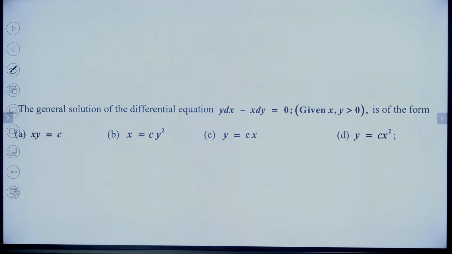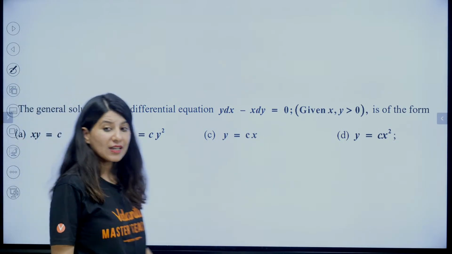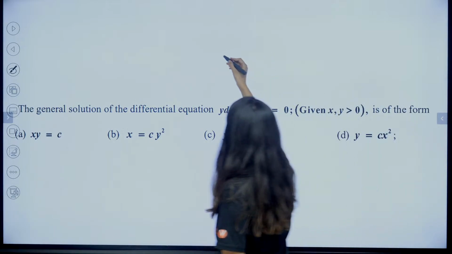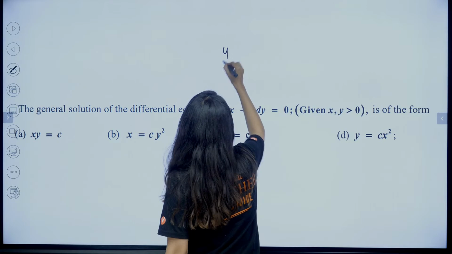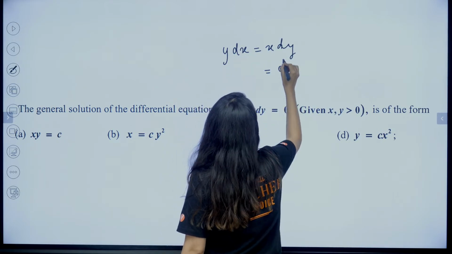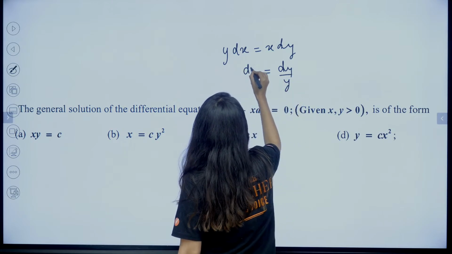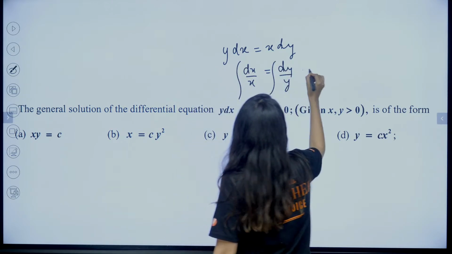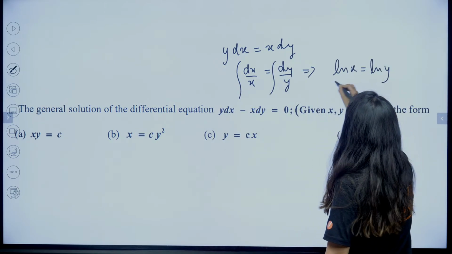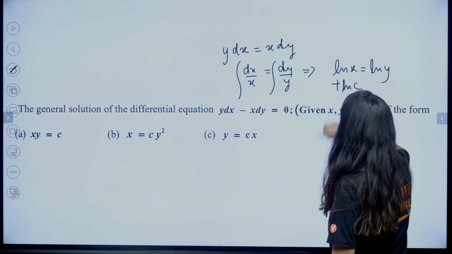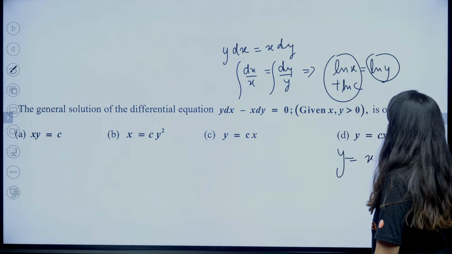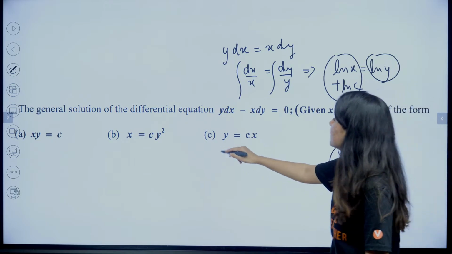Okay. Now, the general solution of this differential equation. This is variable separable. A 1 marker question, right? So just y dx is equal to x dy. So this is dy by y and this is dx by x. Integrating, we have log x is equal to log y plus log c, you can write. Anywhere you can write log c. So y is equal to xc. y is equal to cx like that.